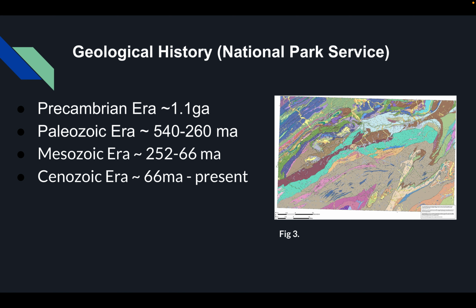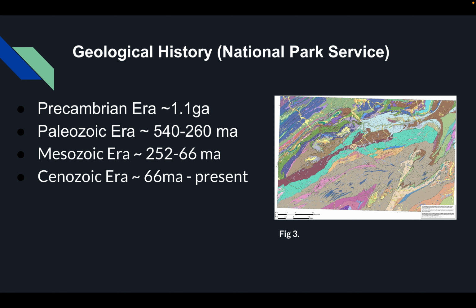The Great Smoky Mountains have a long and complex geological history dating back over 1 billion years. Per the National Park Service, geologic history of the Great Smoky Mountains began in the Precambrian era. The mountains began forming as part of the Grenville orogeny when an ancient supercontinent called Rodinia took shape, and the Ocoee Basin accumulated sediments that later became the foundation of the Appalachians.